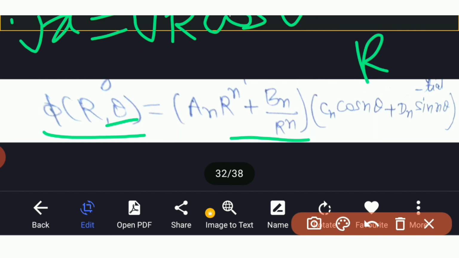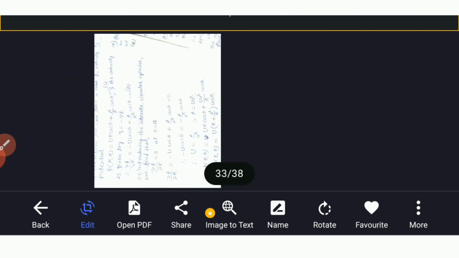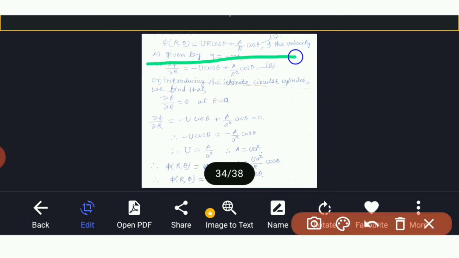The new velocity potential must be same as old one, and therefore we can take a new velocity potential phi of r theta is equal to u r cos theta plus a upon r cos theta.